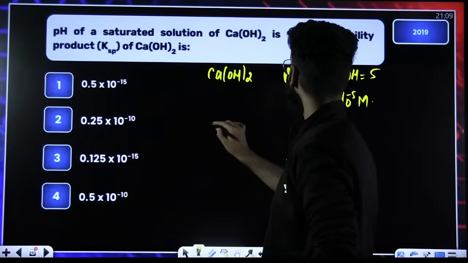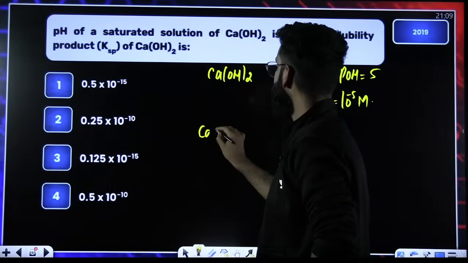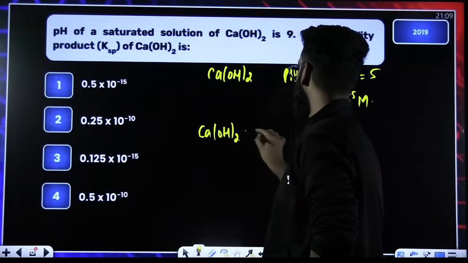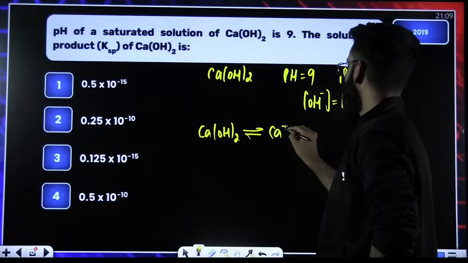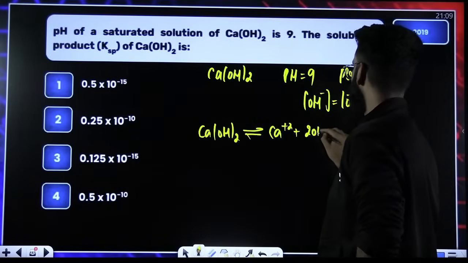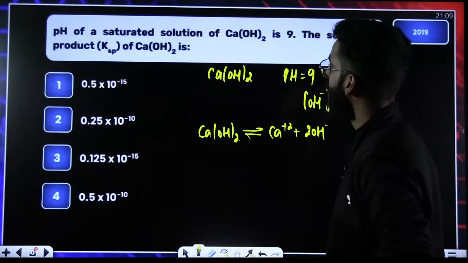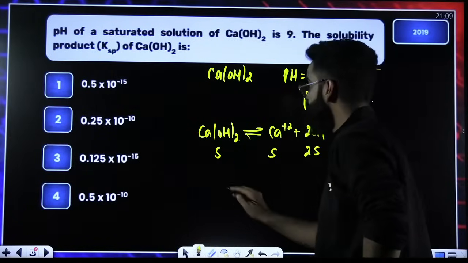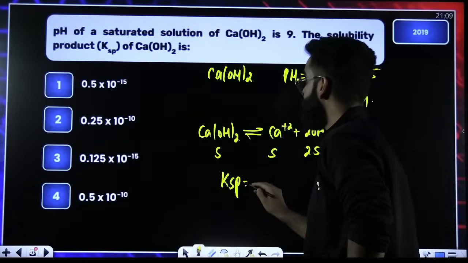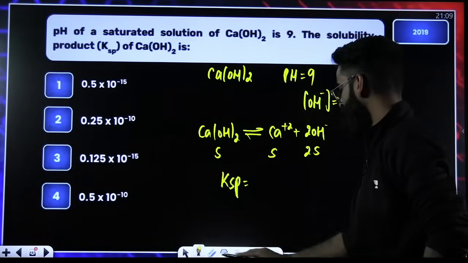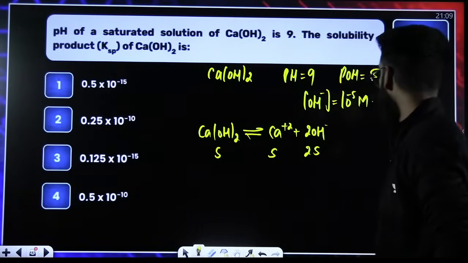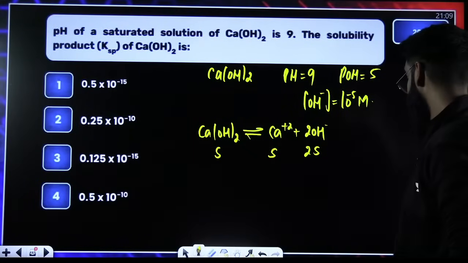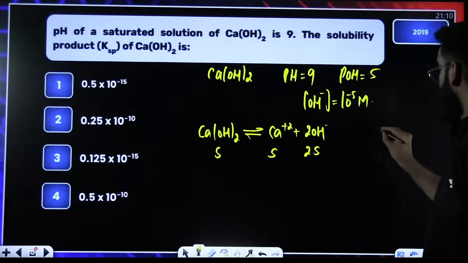Now, Ca(OH)2, how does it undergo dissociation? It will be Ca2 positive plus 2 times OH negative. If its solubility is S, this will be S, and this will be 2 times S. Write the expression for Ksp. Or wait, before writing the expression for Ksp, I already know the OH negative concentration.